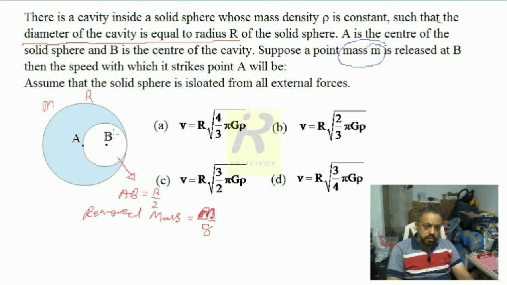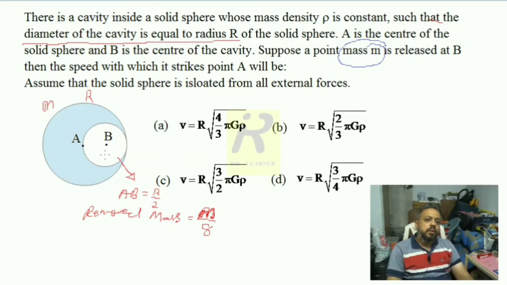So in every position inside this cavity, the direction of the field is along the direction of the position vector of B with respect to A. For that you can refer to my previous video. I will give you the link below in the description section.